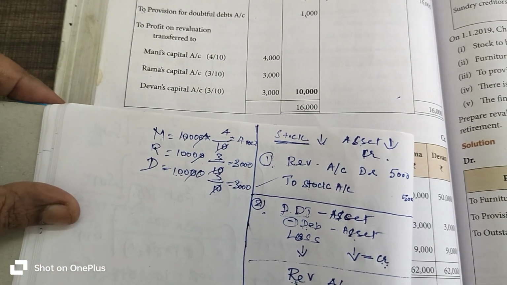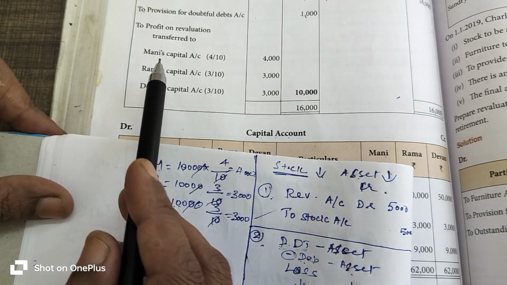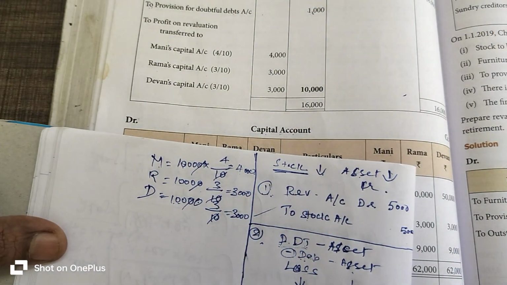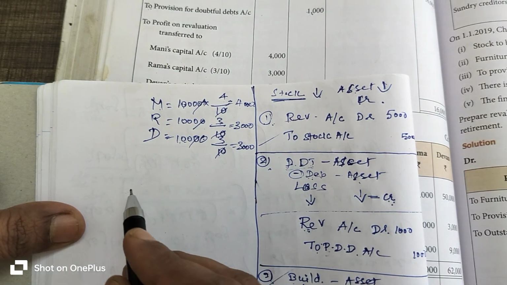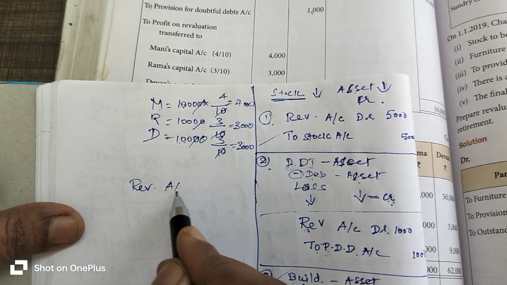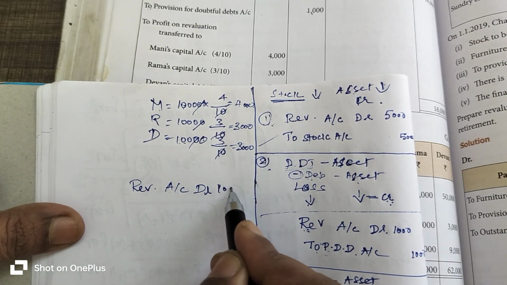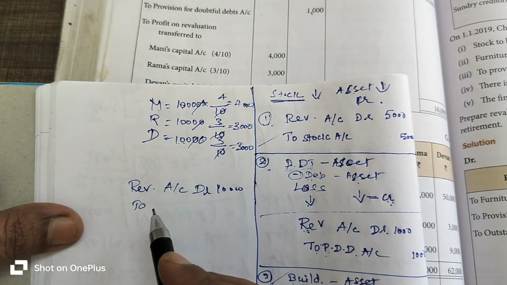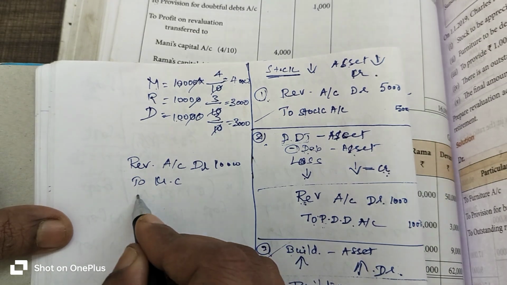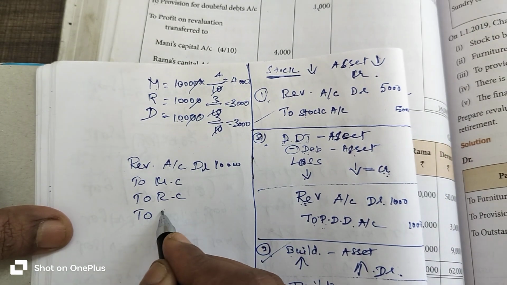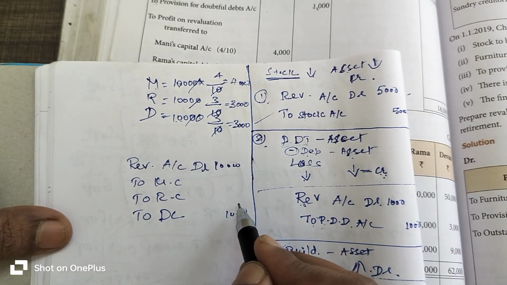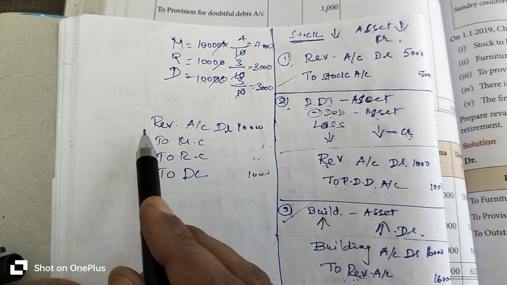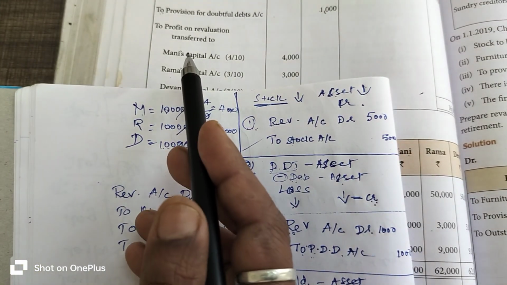I can explain it clearly. When you get the profit on revaluation account, it is on the debtor side, right? So what is the journal entry? On the debtor side, you get the profit on revaluation account. So revaluation account debtor, 10,000 rupees to the respective partners' capital accounts, right? It will be transferred immediately to the respective partners' capital accounts: Mani's capital, Rama's capital and Devan's capital. Okay, 10,000 rupees entered, right? So listen, this is the journal entry for the profit on revaluation account.